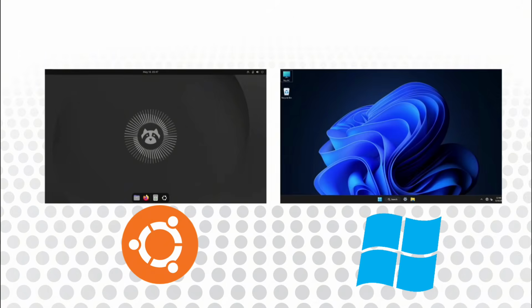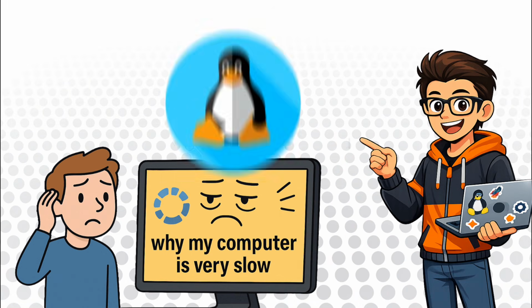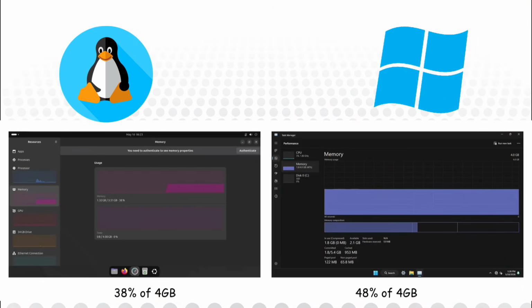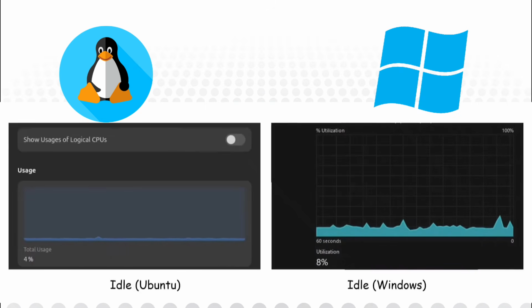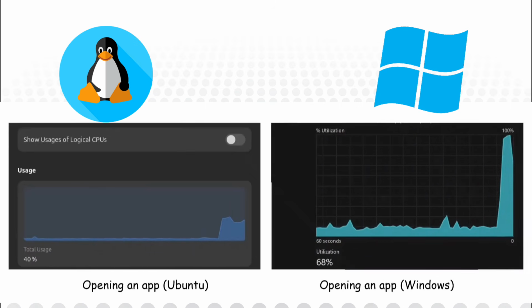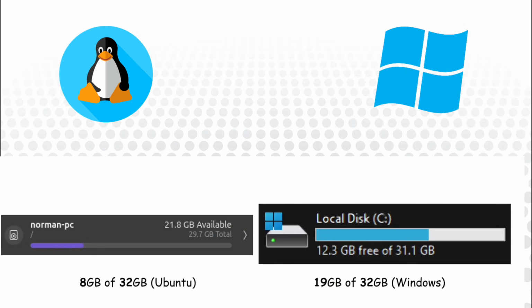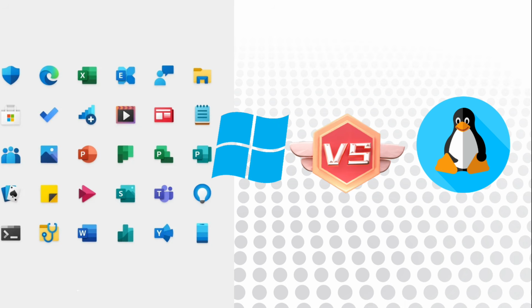So let's get started. If you have a weak system, Linux is probably the better option for you. When the system starts up, it uses less RAM compared to Windows. Also, when the system is idle, the CPU usage is usually lower, even when an app is open or process is running. Most Linux distributions take up less disk space after installation compared to Windows. All of this is because Linux is not filled with extra and useless apps and services like Windows.